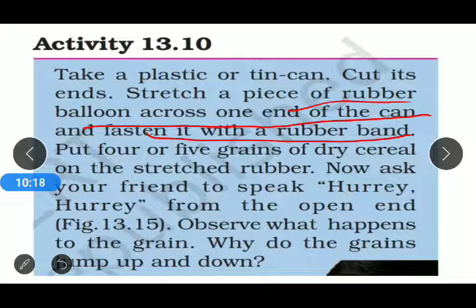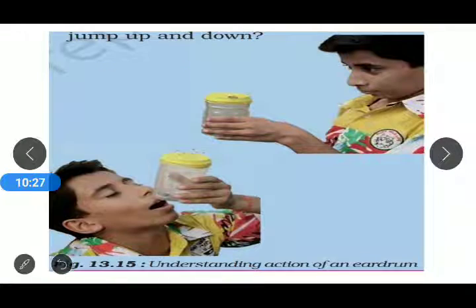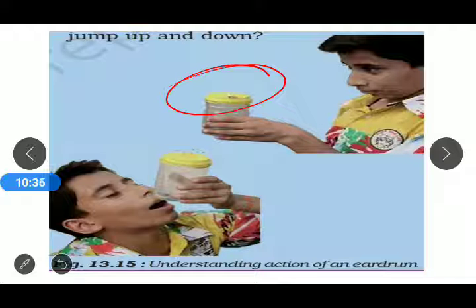Now we ask our friend to speak, saying hooray hooray, from the open end, as shown in the figure. That is the structure: we have taken a tin can, opened both ends, stretched the rubber balloon and fastened it with a rubber band.